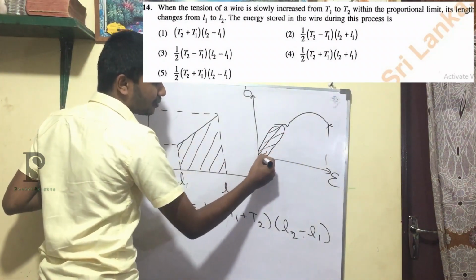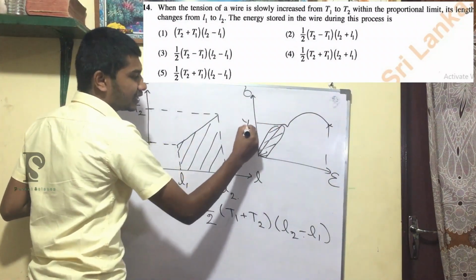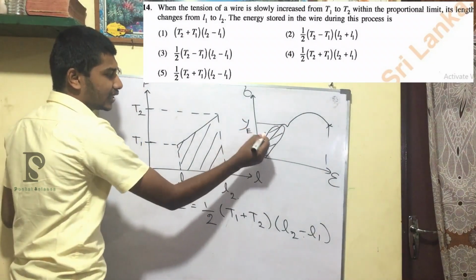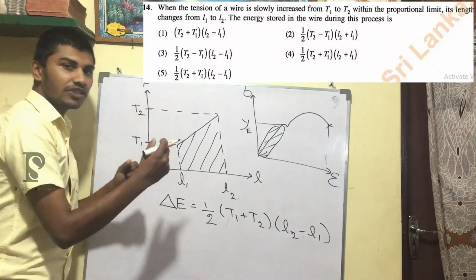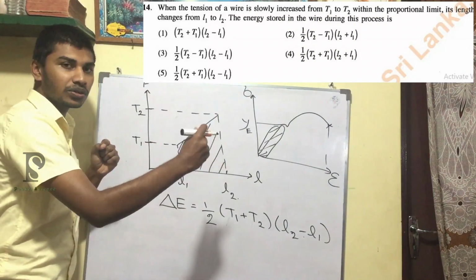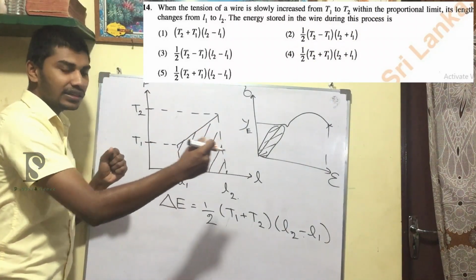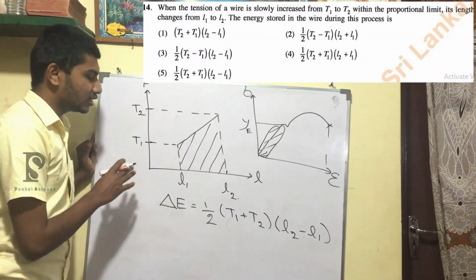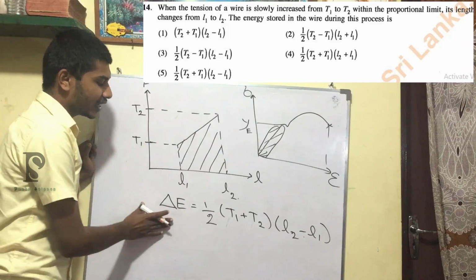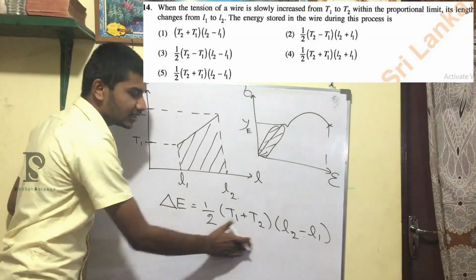This is the proportional limit, until it yields. Until it yields, it is in the proportional limit, which means it is in the elastic limit, which means if you extend a wire and release it, it will come back to the initial state. So that is the main assumption we are taking in these questions. Considering that, we can write the stored energy by this equation.